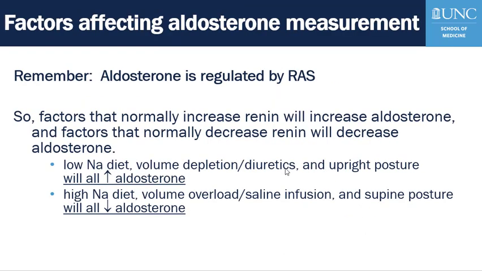Now let's look at the factors affecting measurement of the adrenal hormones, starting with aldosterone. And remember that aldosterone is regulated by the renin-angiotensin system. And so anything that normally increases renin is going to increase aldosterone, and vice versa.